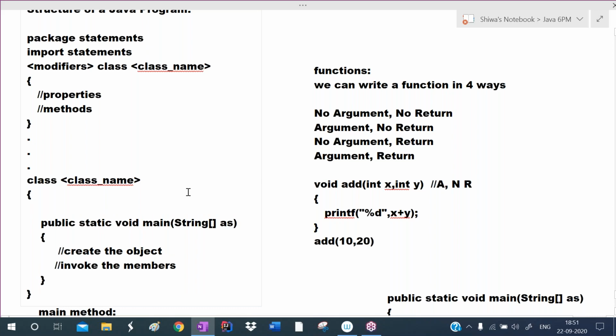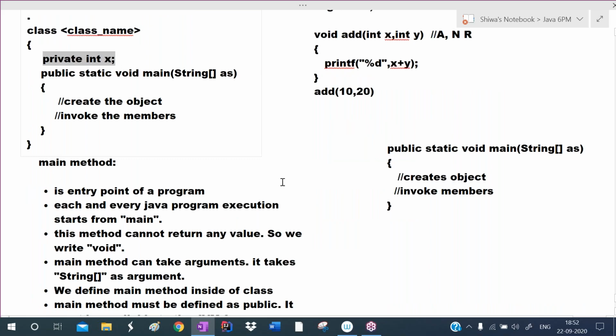For example, here I'm writing private int x. Now x is a private member, right? For x, that is providing security. Okay, so methods should be available outside of the class. Method should be available outside of the class only. So sometimes methods should be available outside of the class only.